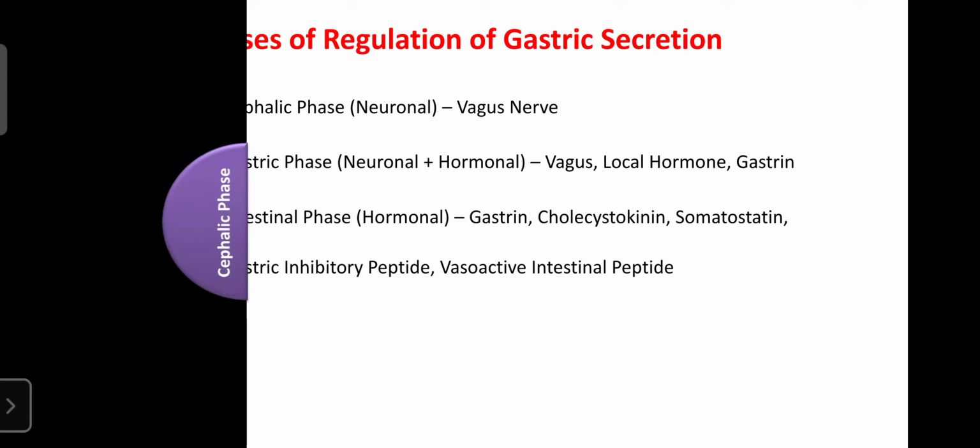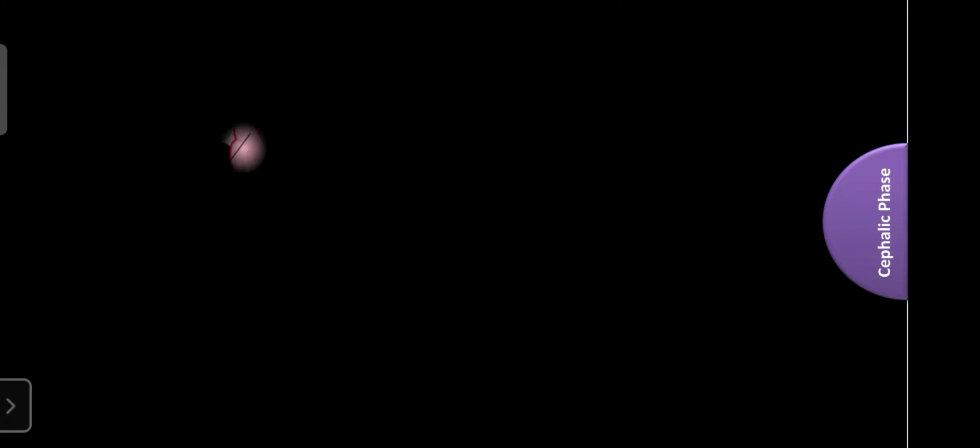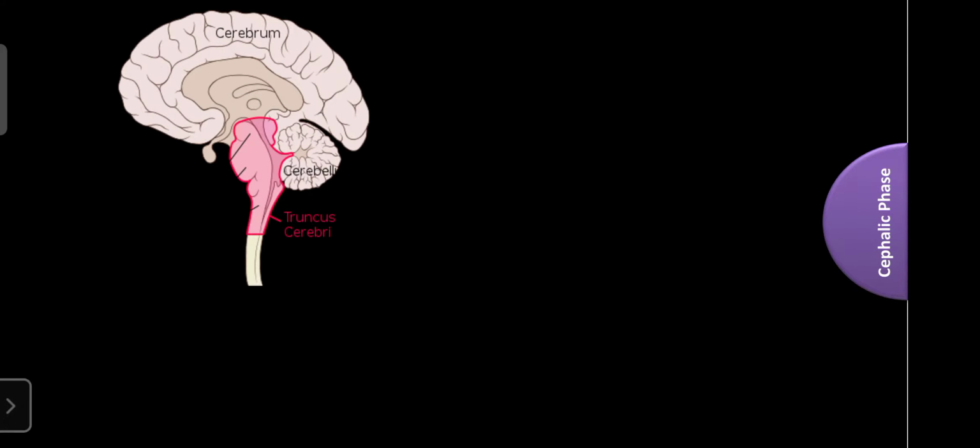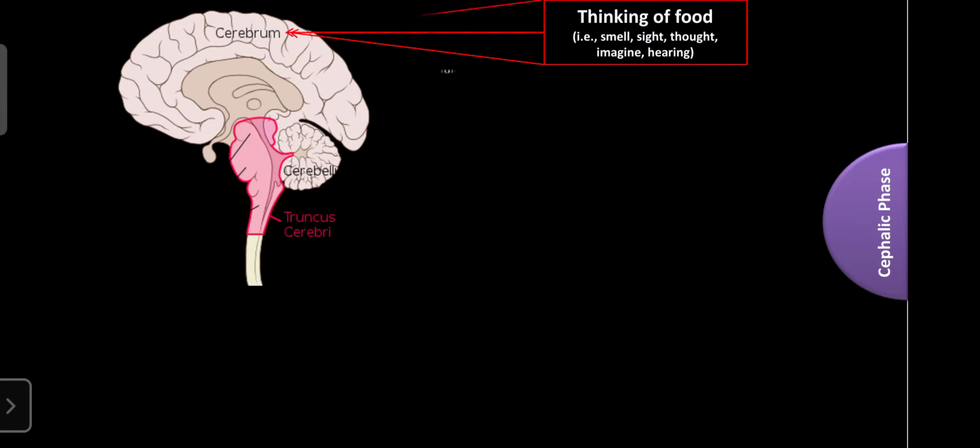First we will discuss the cephalic phase. This phase is started when we think about food, like the smell of food, sight of food, thought of food, imagination of food, or hearing about food. Then the cerebrum is activated, it is stimulated, and the cephalic phase begins. With the help of the vagus nerve, the gastric secretion increases, and this phase continues like that.